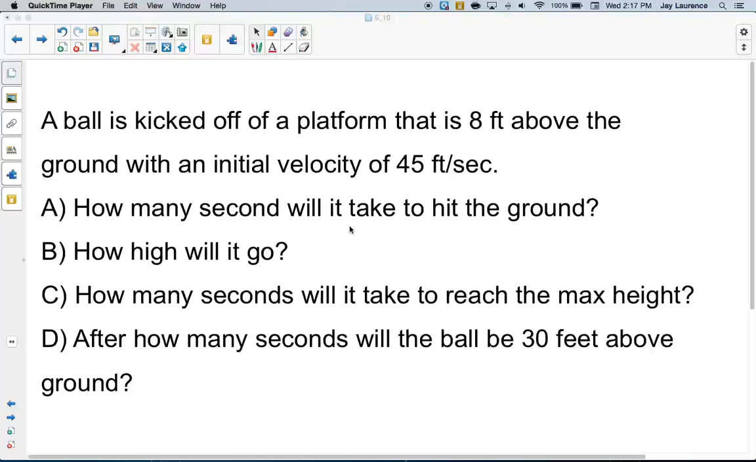Hello, algebra students. Mr. Lawrence here, and some of you are working so hard on some of these vertical motion problems that I wanted to go over two of them for you really quick, and I'll even include some graphs and things like that. So let's get started.